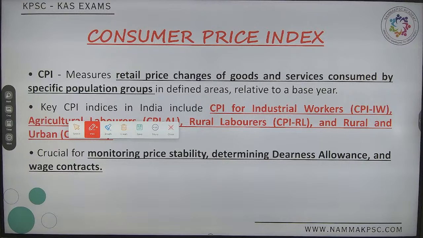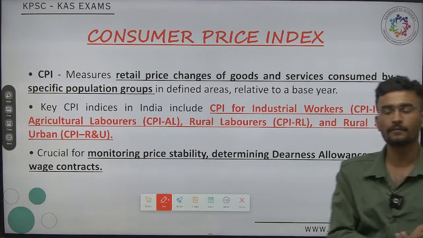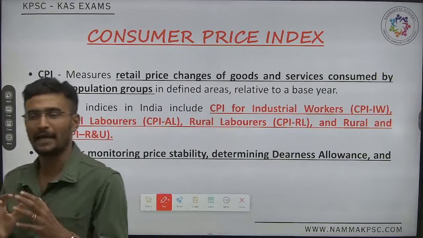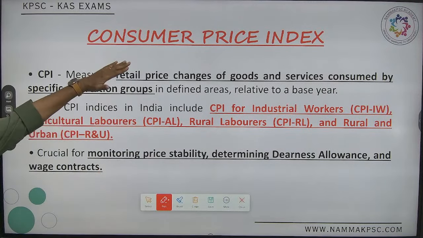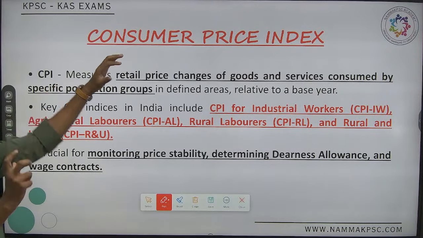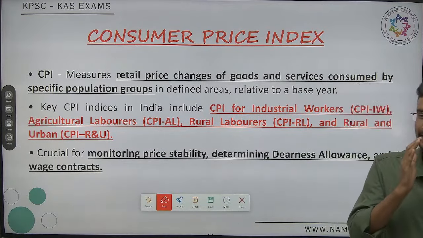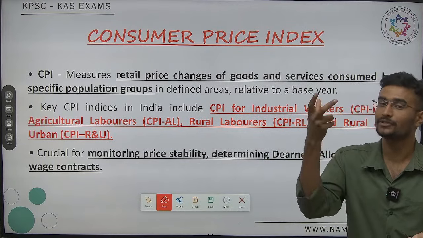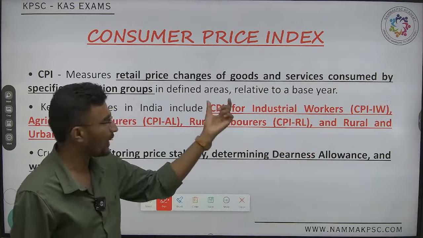Okay? Next major important one, the second major important data, we call it CPI. Now what is CPI? It is the consumer price index. We have discussed the consumer price index in detail. What is CPI? It is an inflation measurement. It is calculated at which stage? It is calculated at the consumer level. If it is calculated at the consumer level, we call it CPI.